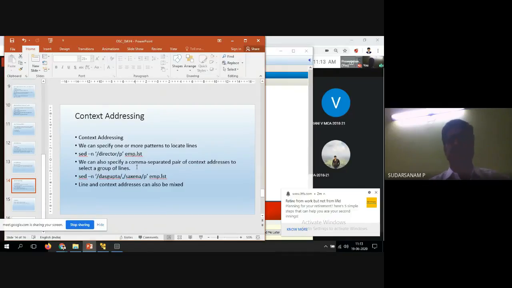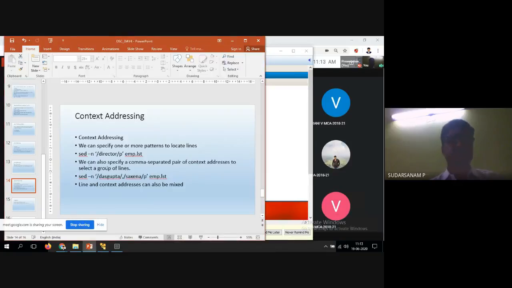Another one is we can also group a comma separated pair of context addresses to select a group of lines. That is the example. So here is the explanation, there is an example. So now what will happen? Instead of Das Gupta I have entered SUDA, and another one is GVD, from the emp.list. That means we can also specify a comma separated pair of context addressing, that is from and to. So from the name SUDA to GVD master, whatever names are available in between, I want to display. So that is the one command.